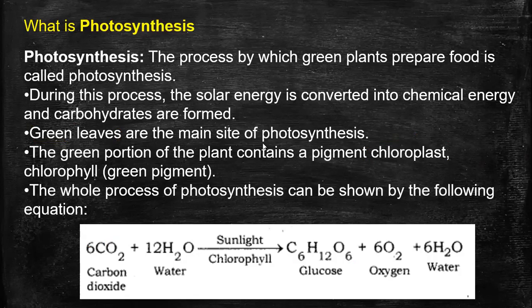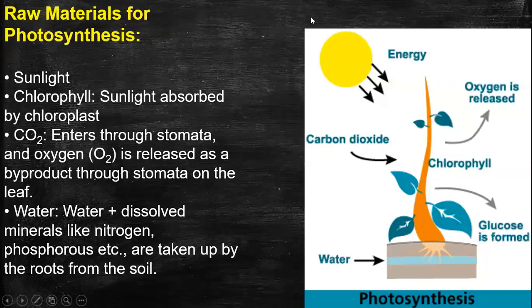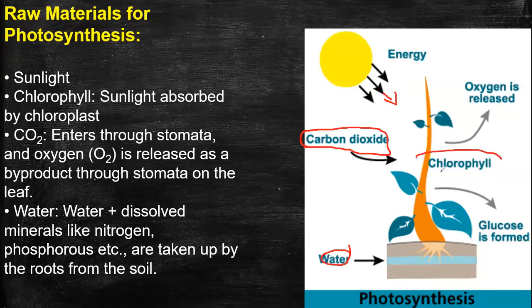Moving on, guys. Raw materials for photosynthesis. You can directly identify them from the equation: carbon dioxide and water in the presence of sunlight and chlorophyll.